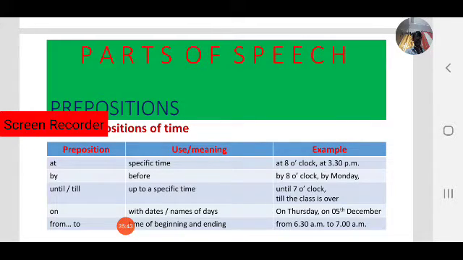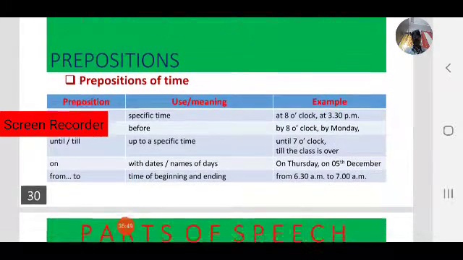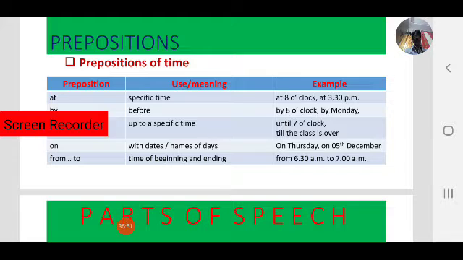Next, from to, that is also used as a preposition of time, for beginning and ending time: from 6:30 a.m. to 7:30 a.m.